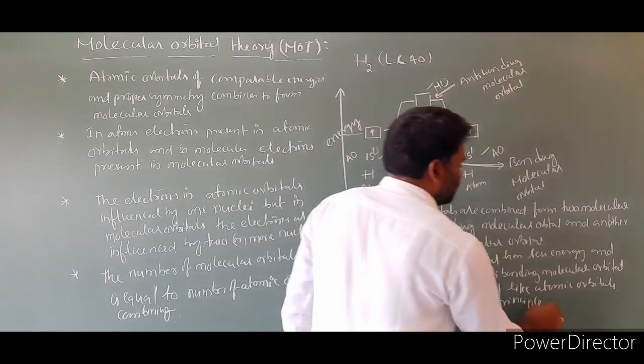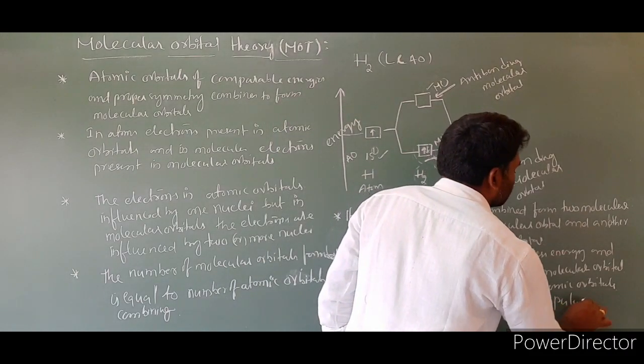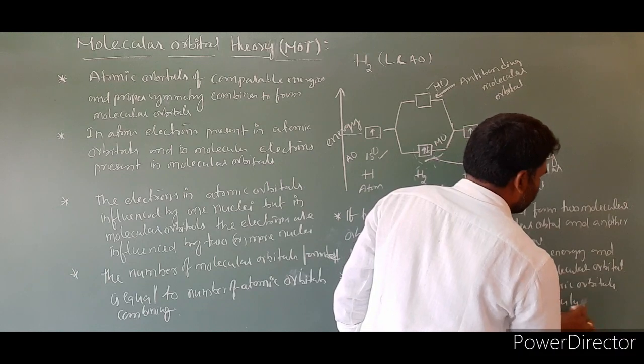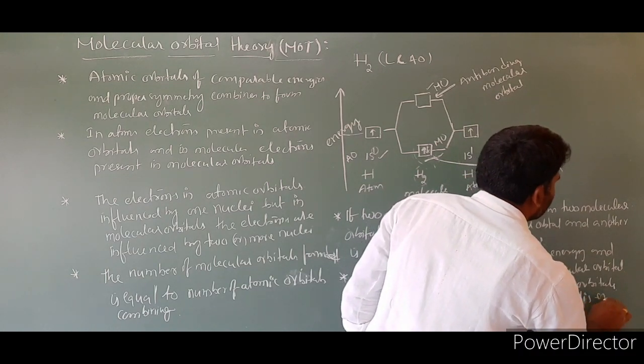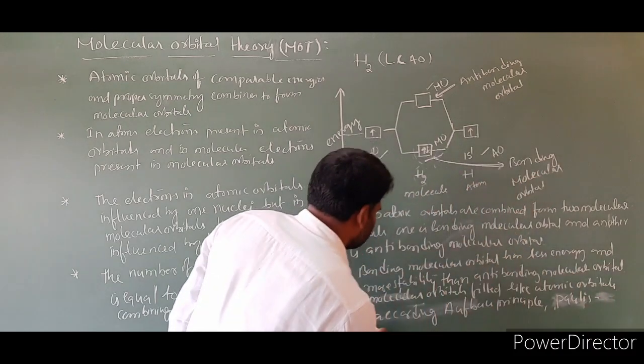The next one is what? Pauli's exclusion principle.